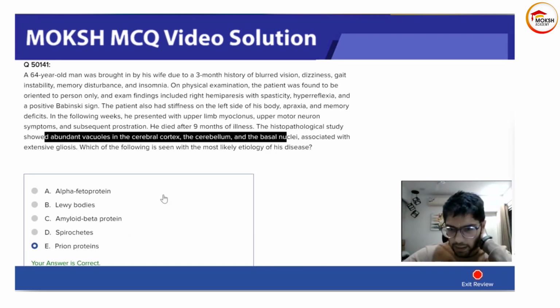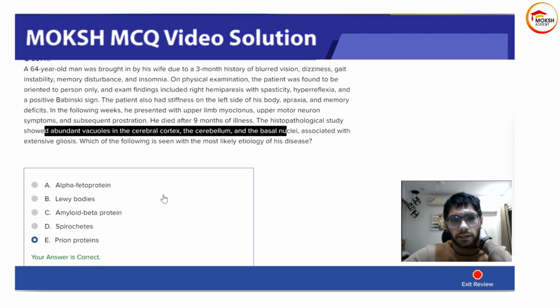Prions are infective proteins, and they cause conversion of one type of protein structure, the tertiary protein structure, into another, which cannot be degraded by our body.